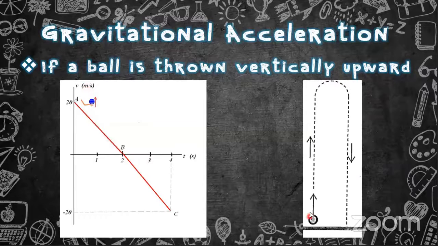So if we take the velocity on this side as plus, the speed is decreasing from a certain speed to zero speed here, right? If we are taking this side as plus, and it is coming downwards, the speed is increasing, and we take it as minus, right?